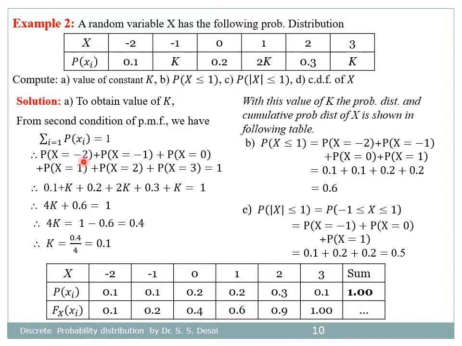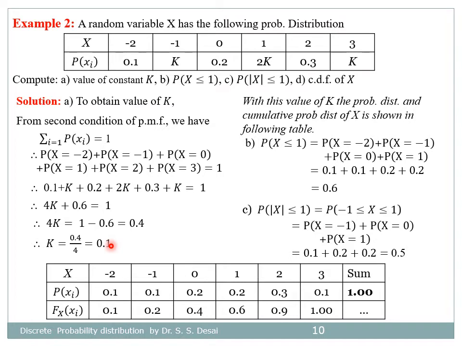So the probability that x is equal to -2 plus the probability that x is equal to -1 plus the probability that x is equal to 0 plus the probability that x is equal to 1 plus the probability that x is equal to 2 plus the probability that x is equal to 3 equals 1. Substituting the given probabilities in terms of constant k, we have the equation 4k plus 0.6 equal to 1, and after simplification this gives us k equal to 0.1. So this is the value of k, 0.1.